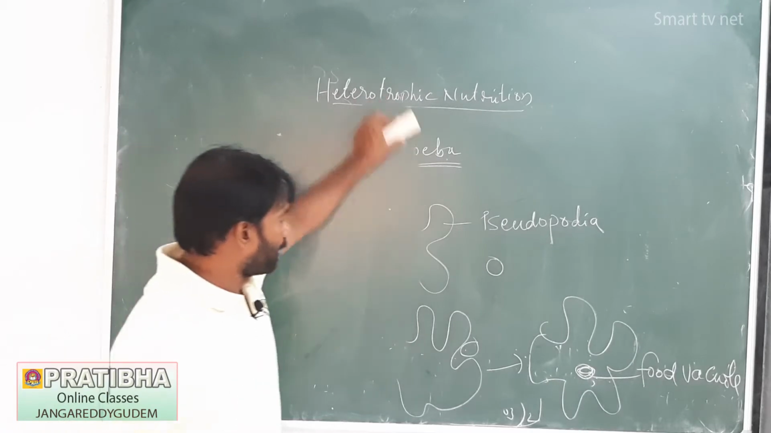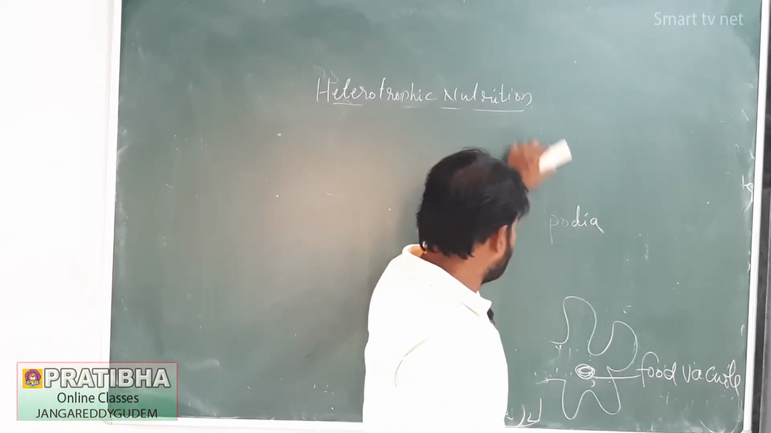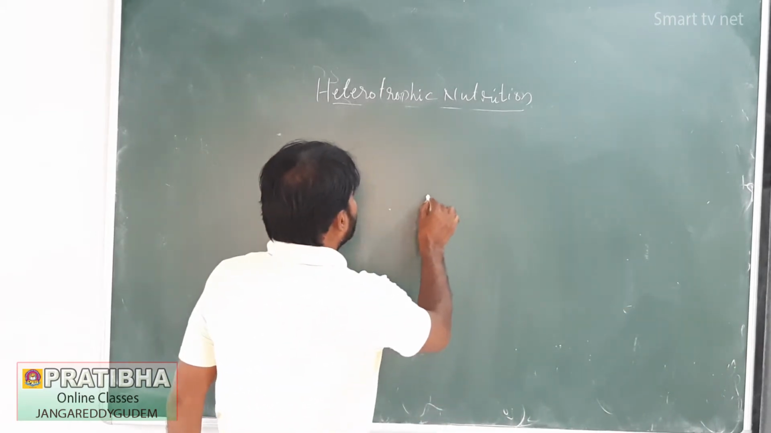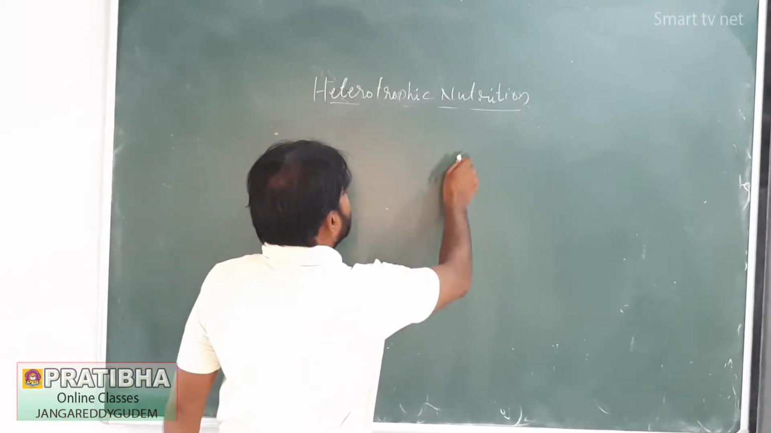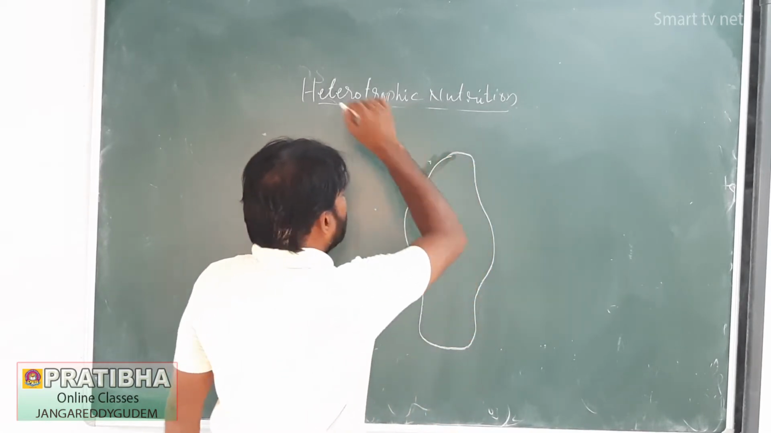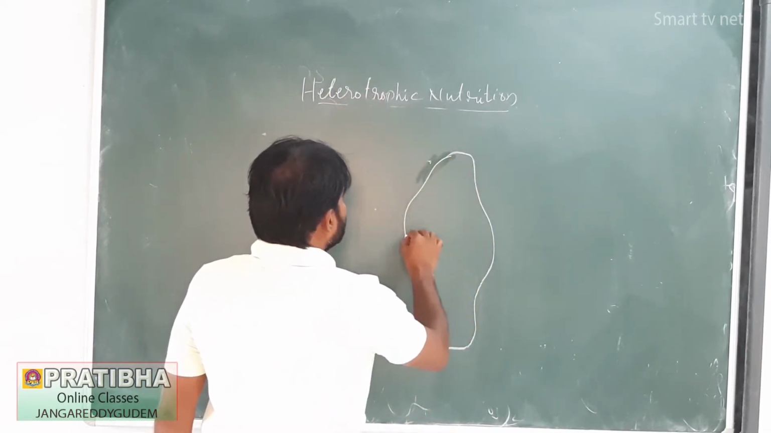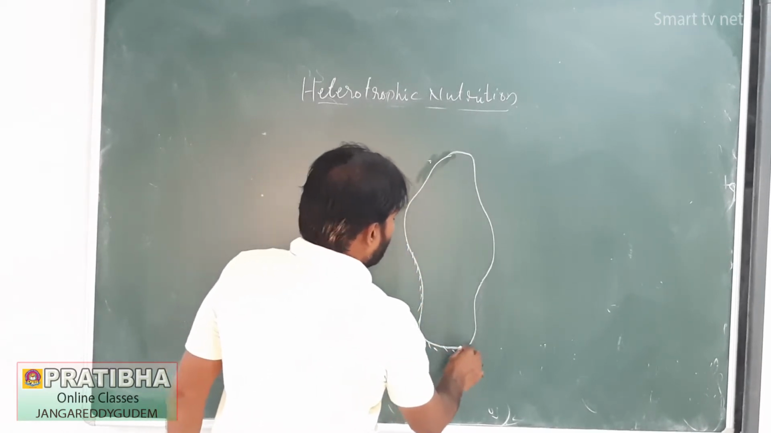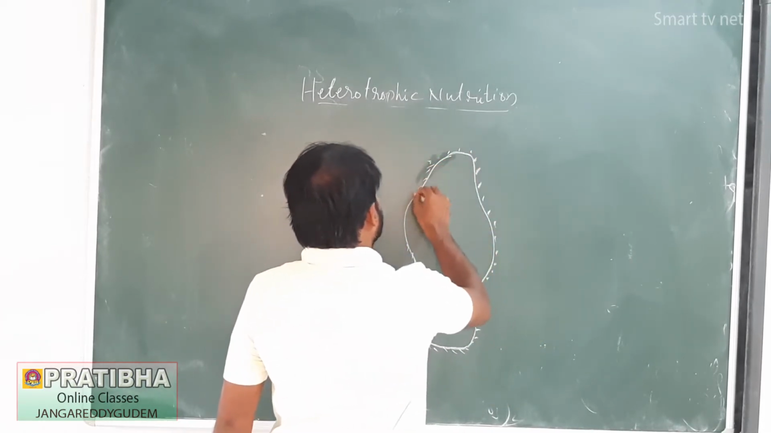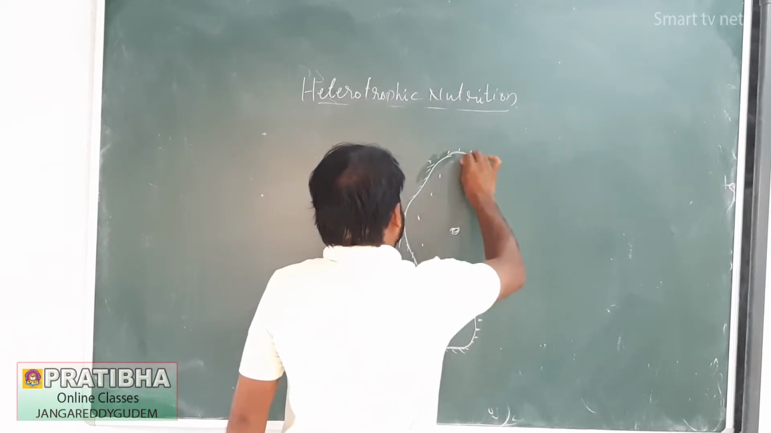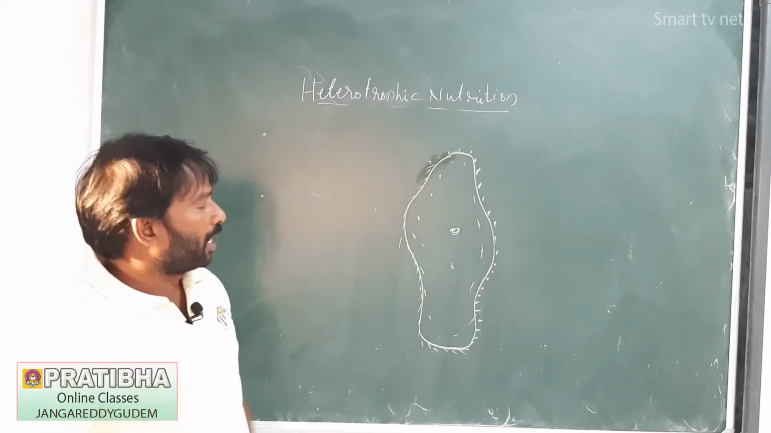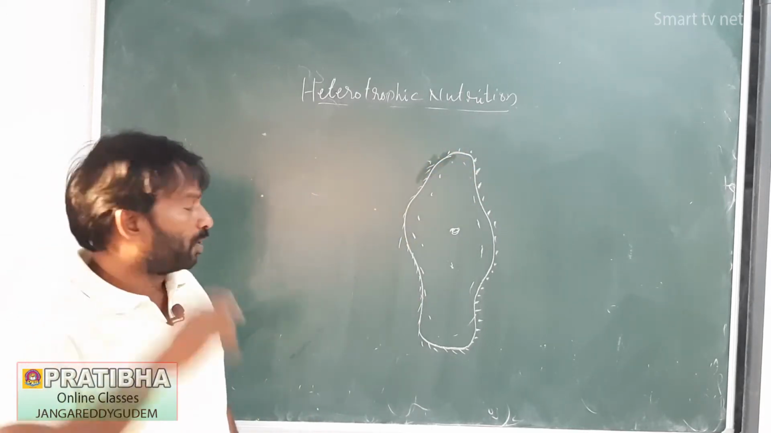Next, also paramecium. Paramecium also belongs to the protozoans. Its shape is slipper-like and its body is covered with cilia. Paramecium has a definite shape, but amoeba has no definite shape.